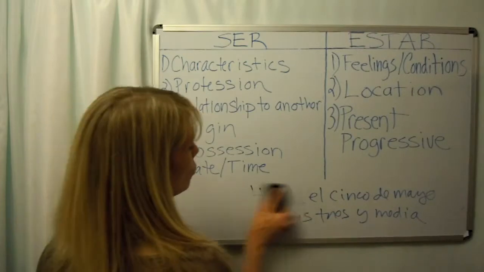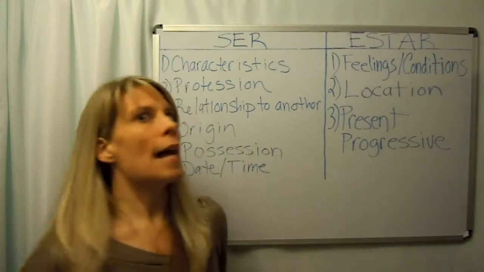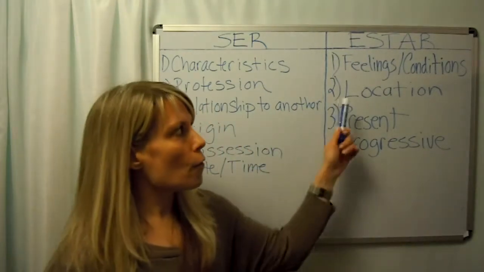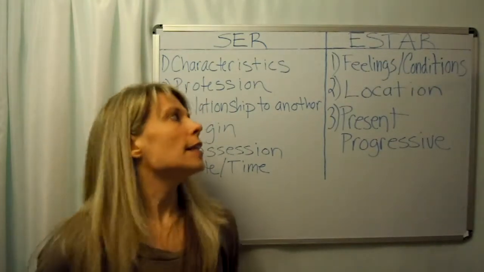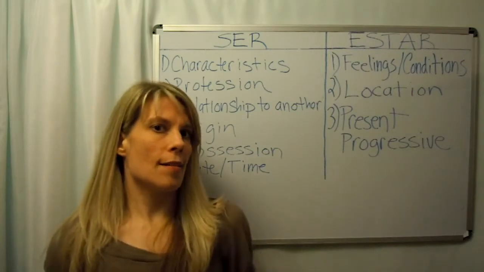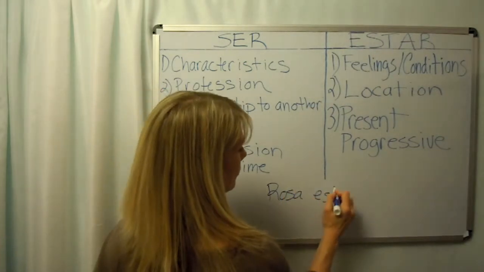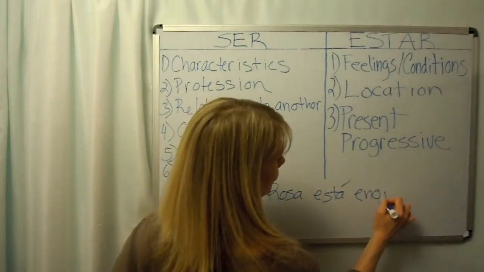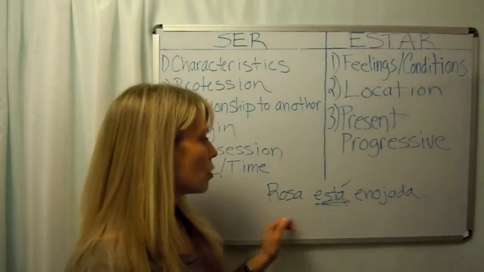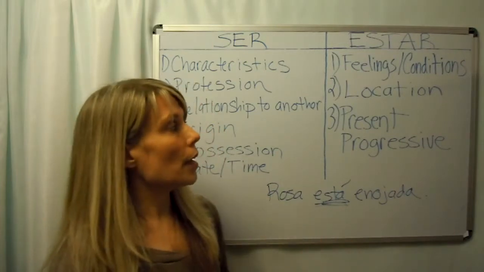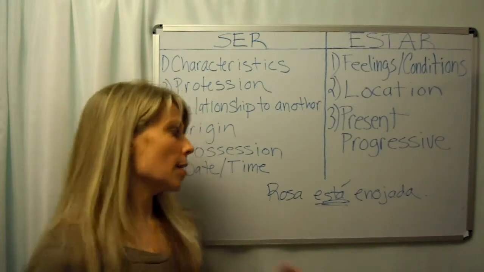So next we're going to talk about uses of estar. Now estar is the one that tends to be temporary, talking about temporary conditions. Our first use, feelings and conditions. So when you want to talk about how someone feels, like if I want to say Rosa is angry, I'd say Rosa está enojada. Okay? And here's my conjugation of estar right there.